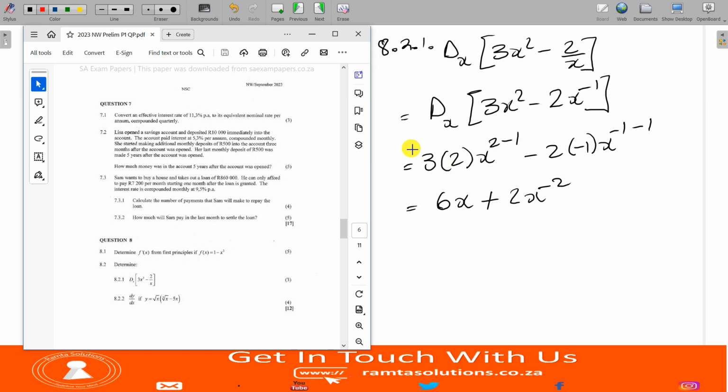So what I wanted to say was, if you are content or you don't struggle with differentiation, you don't have to put this step. From here, you can move directly to your answer like this. Okay, perfect.